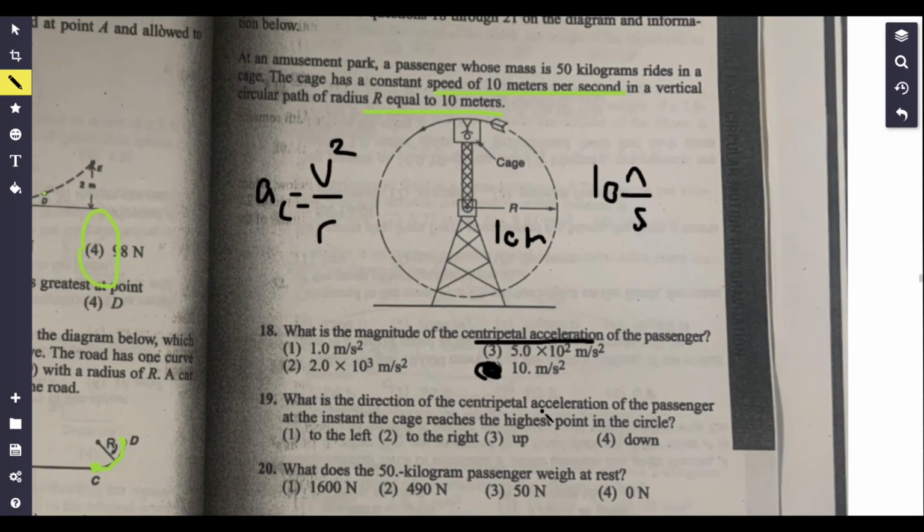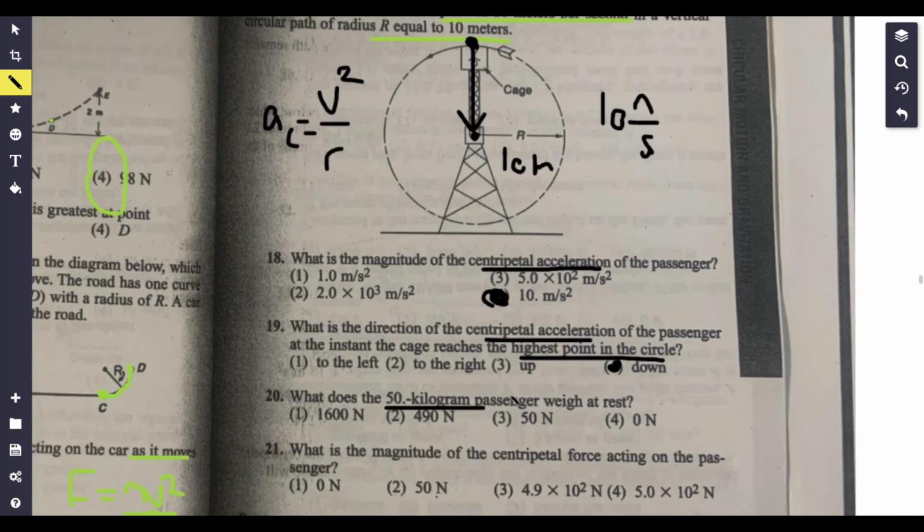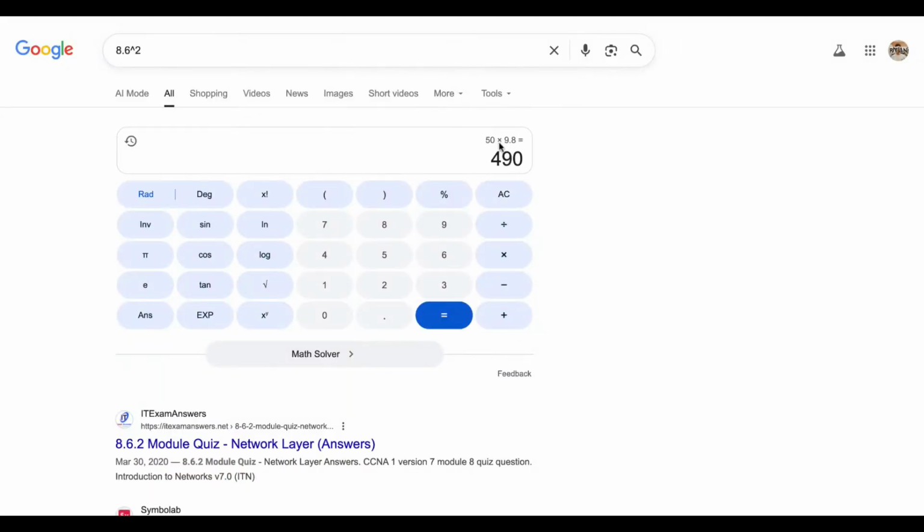Which is the direction? When my cage reaches the highest point in this circle, what is the direction of the centripetal acceleration? Well, remember, centripetal acceleration is always going towards the center, so it's going to be pointing down. What does this guy weigh at rest? Let me just do this real quick. That should be answer choice number 2. I just plugged it into the calculator. Remember, the weight is equal to mass times gravity.